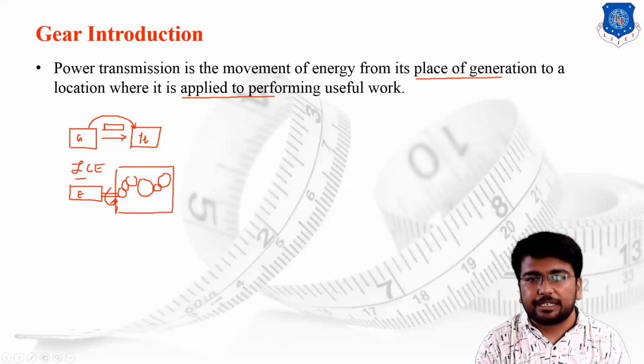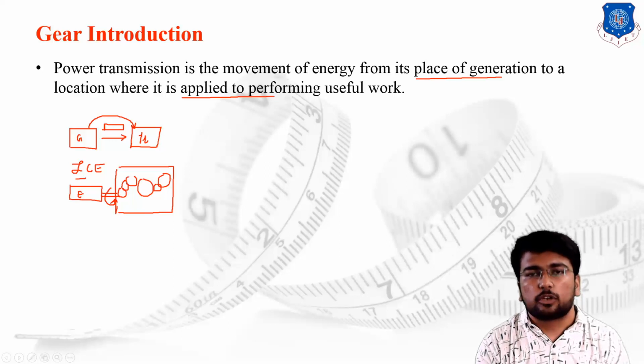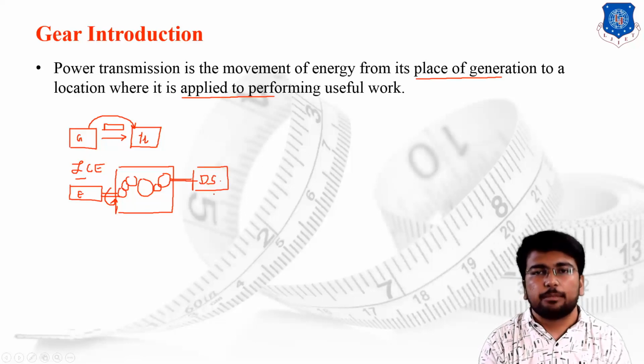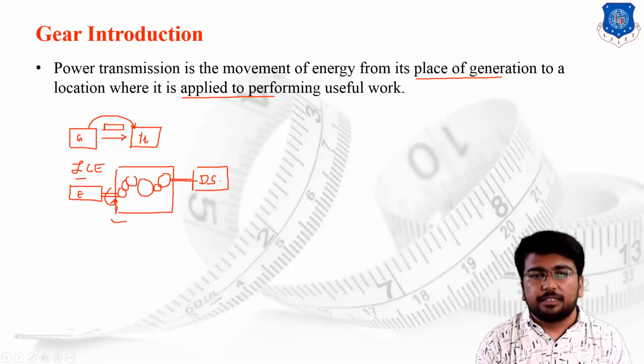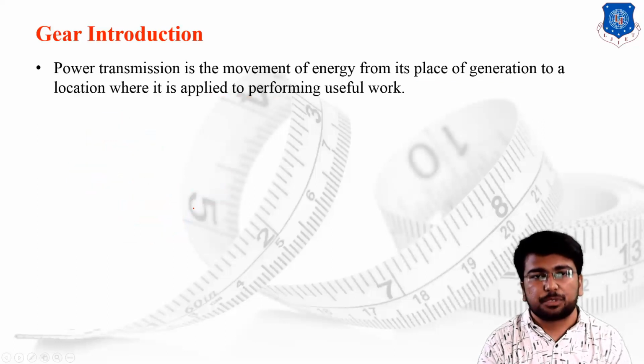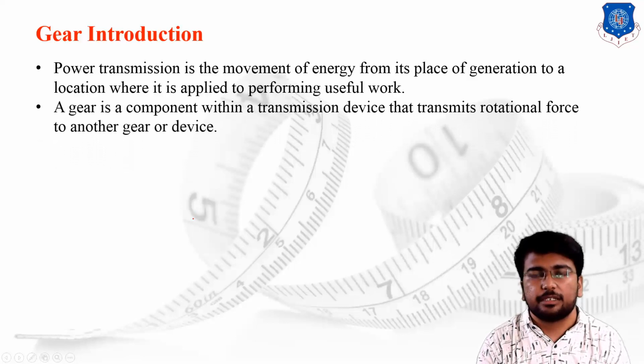We can decrease, increase, or restrict the power as per the gear combinations, and then this is attached with the driving setup, or driving wheels, or any moving object which we are supposed to drive. This is the basic concept of the gear setup and how gears are used. By using the gear train, or a combination of gears, we can transfer the power from the engine to the driving system. This is the basic concept of gear power transmission. A gear is a component within the transmission device that transmits rotational force to another gear or other devices.